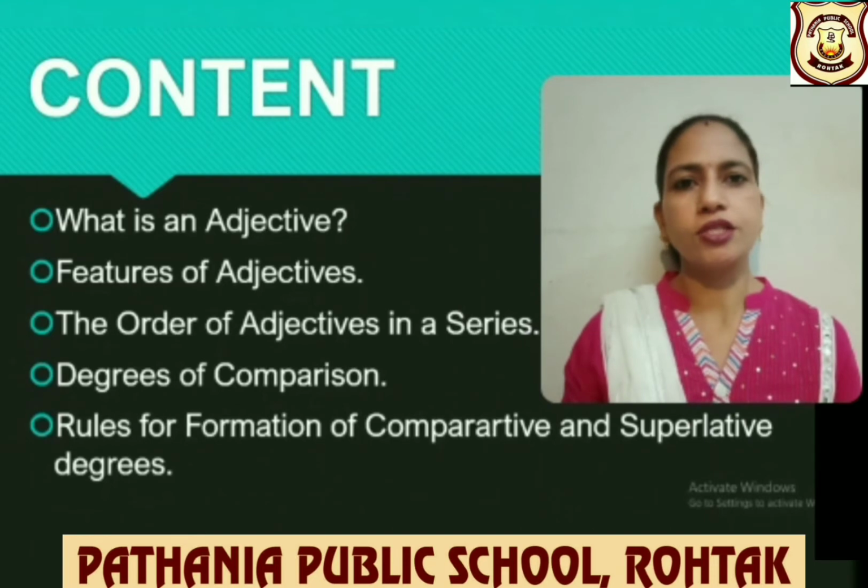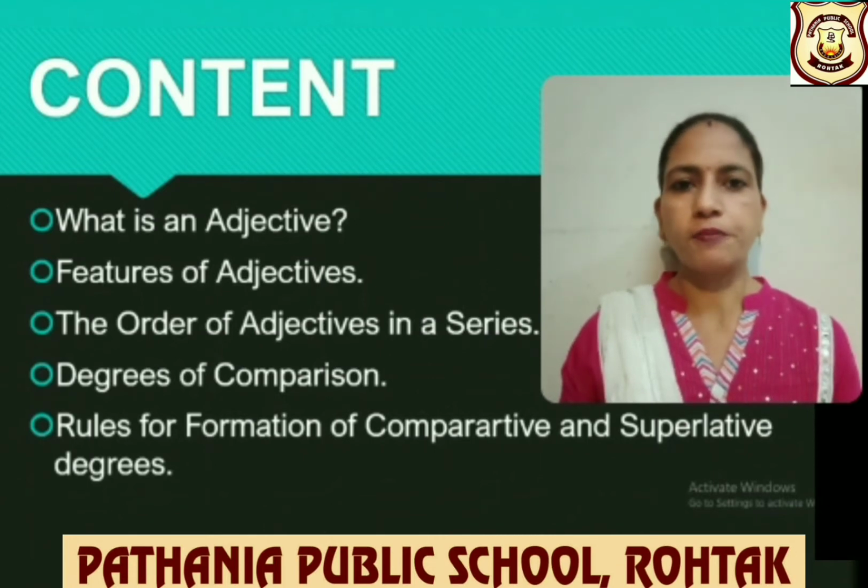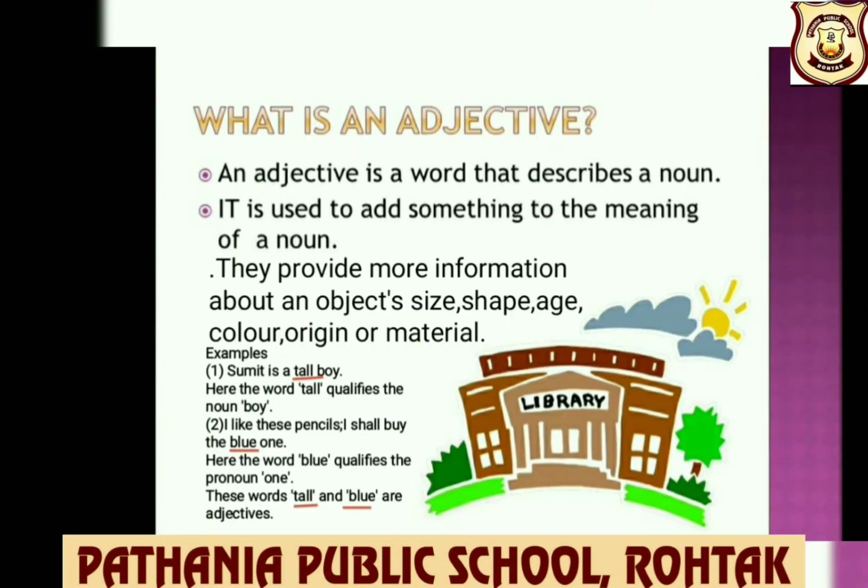In this video lecture, children, we are going to learn what is an adjective, features of adjectives, the order of adjectives in a series, degrees of comparison, and rules for formation of comparative and superlative degrees. So let's start. First, let us understand the meaning of an adjective. An adjective is a word that describes a noun. It is used to add something to the meaning of a noun. They provide more information about an object's size, shape, age, color, origin or material.